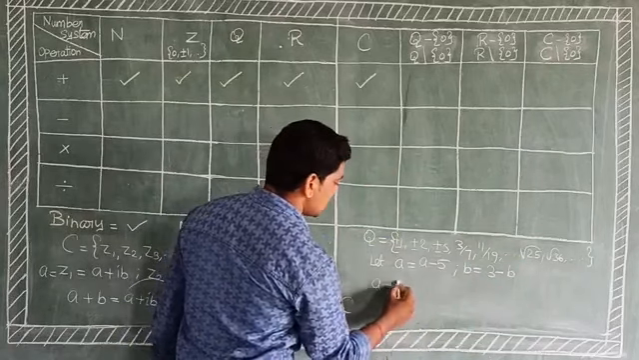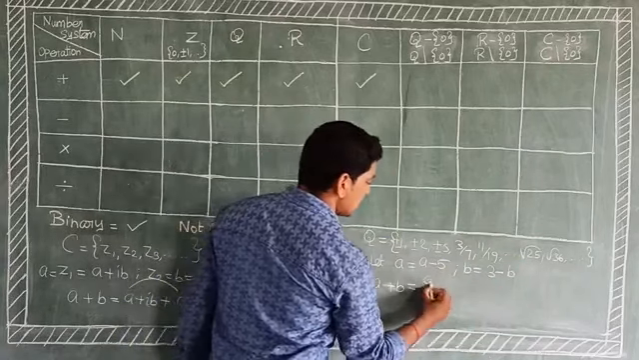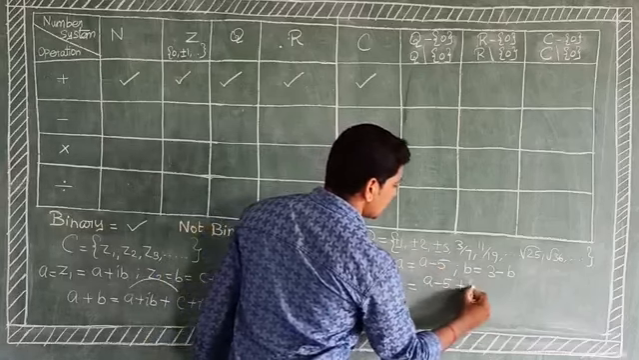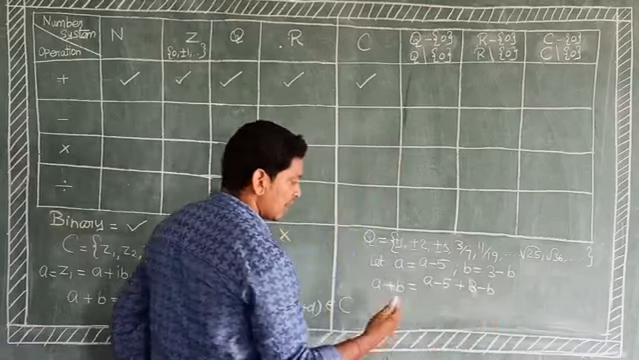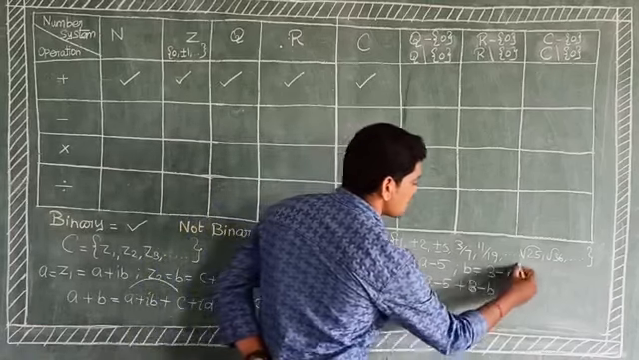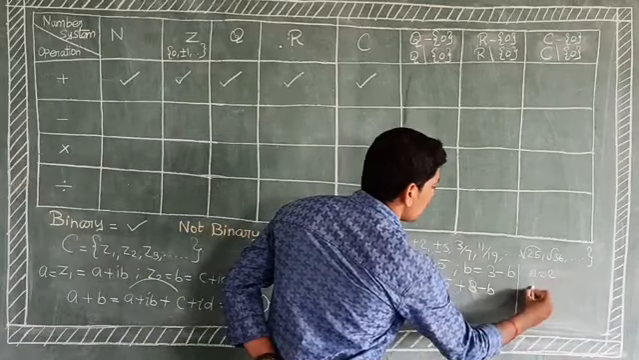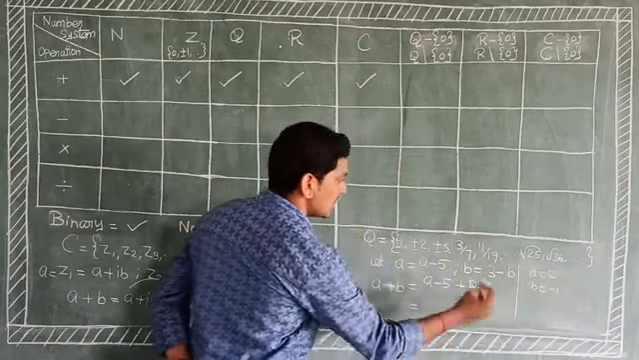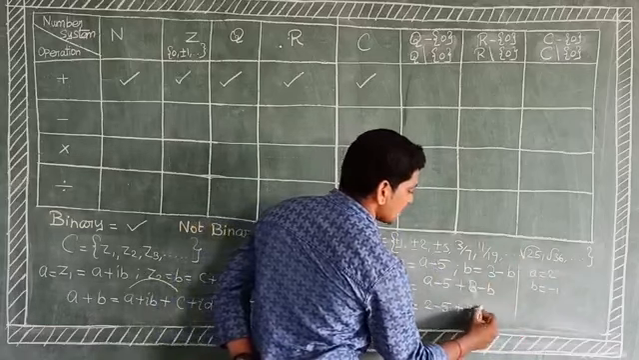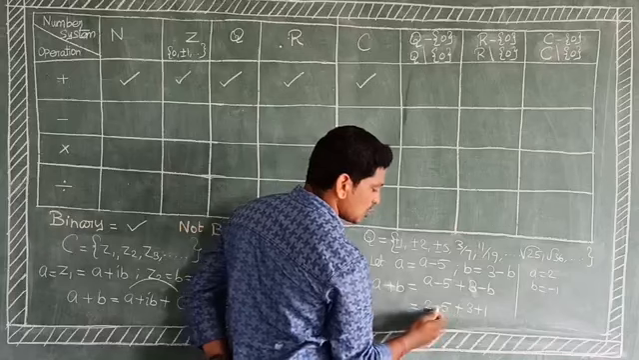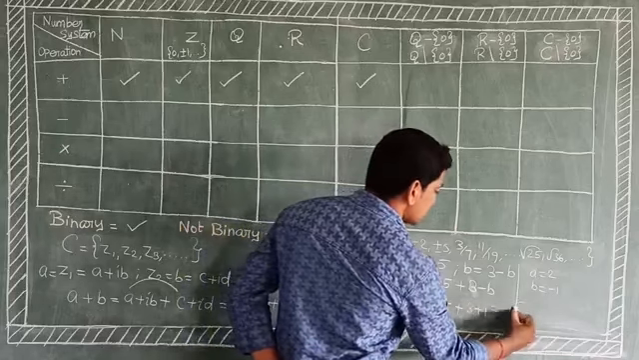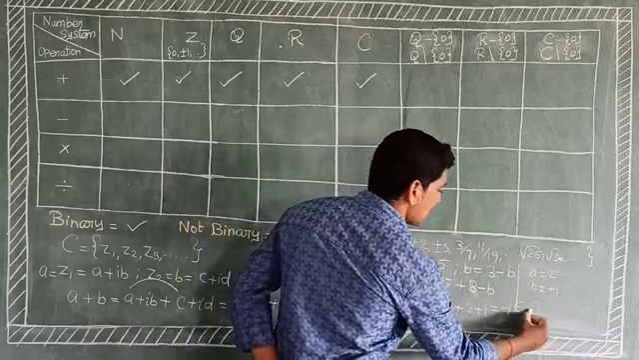The operation means a plus b, sorry, a binary operation b equal to a minus 5 plus 3 minus b. Substitute a equal to 2 and b equal to minus 2, any one value. That is 2 minus 5 plus 3 minus of minus 1, that is 2 minus 5 is minus 3 plus 4, that is minus 1. This belongs to capital Q.